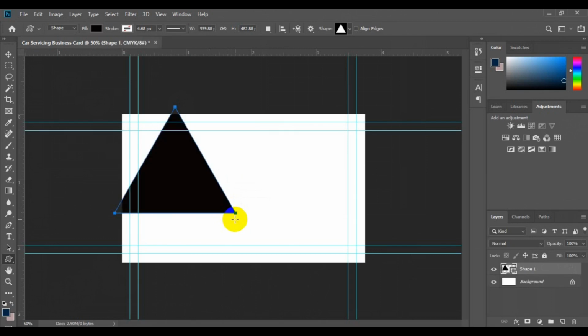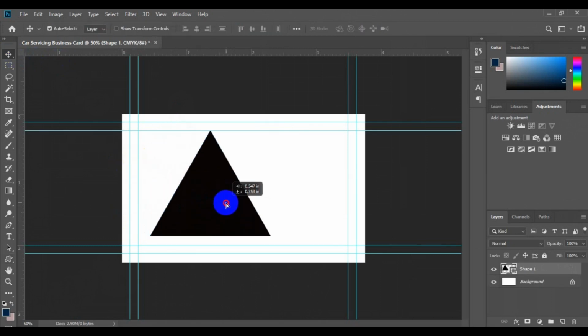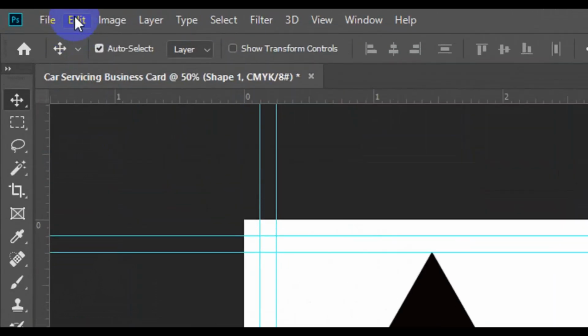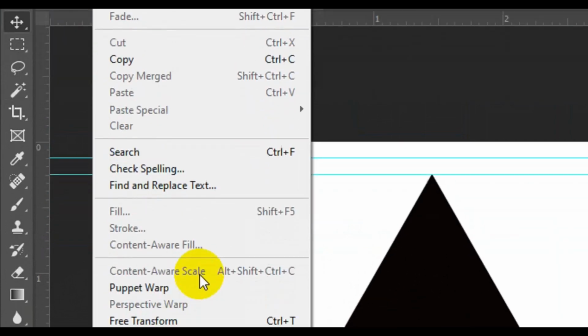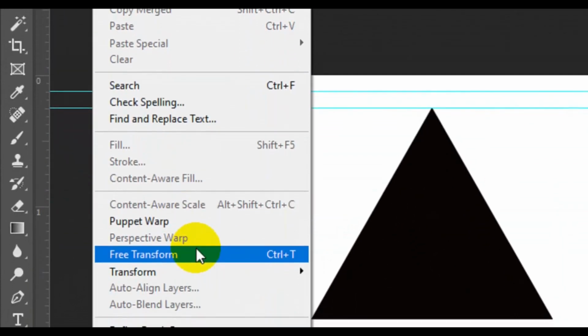Okay, all right, so once you draw a perfect triangle, you have to go back to your move tool, and then you can drag the shape into a workspace like this. All right, so next thing we want to do right here is to flip this particular triangle. You have to go to your home tab right here. So this time around, you go to edit. Then from edit, you have to look for free transform, or you press Ctrl T on your keyboard.